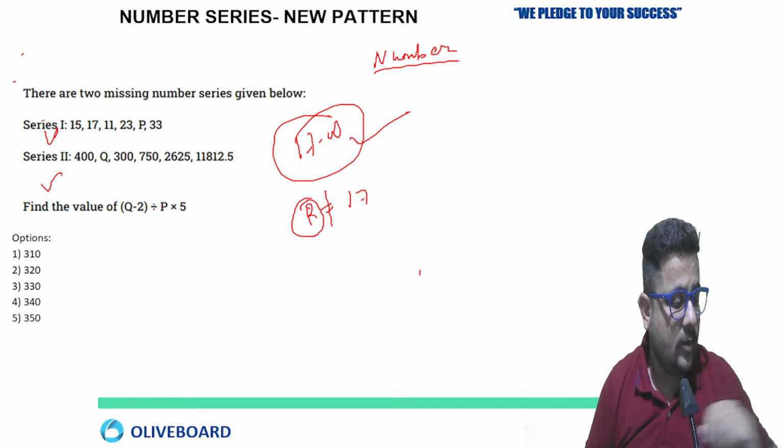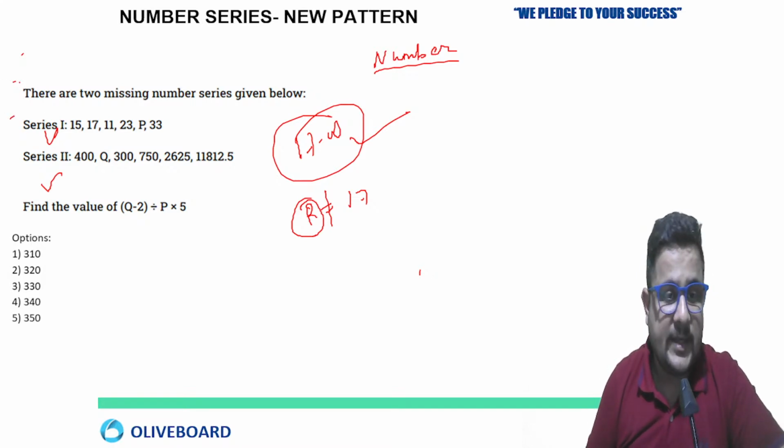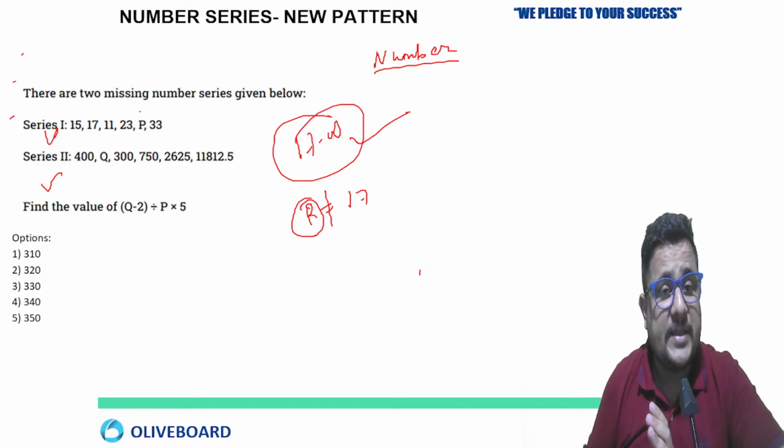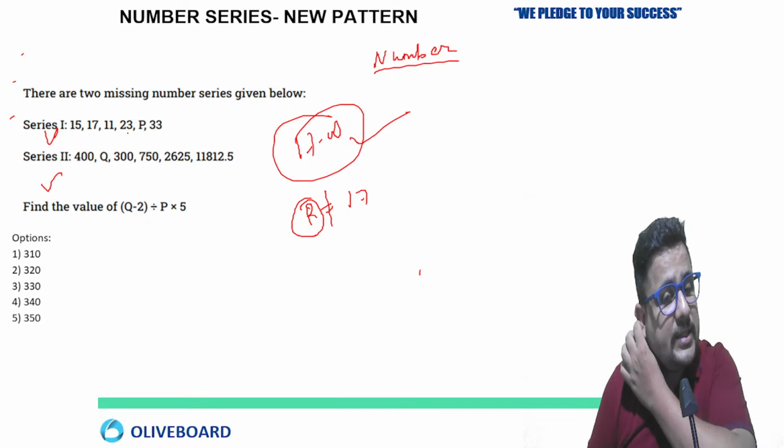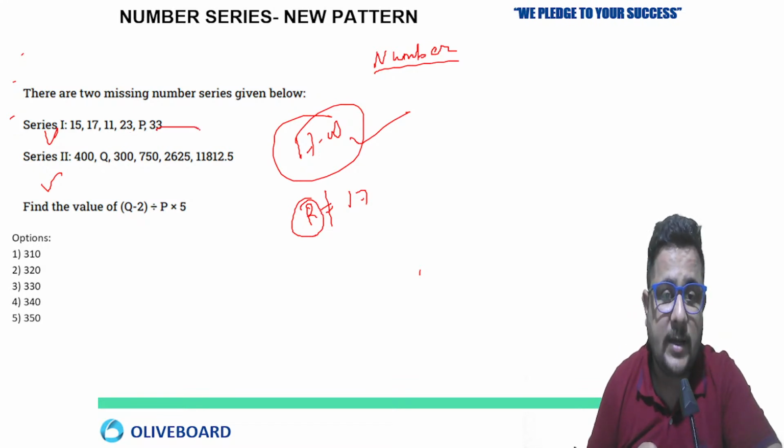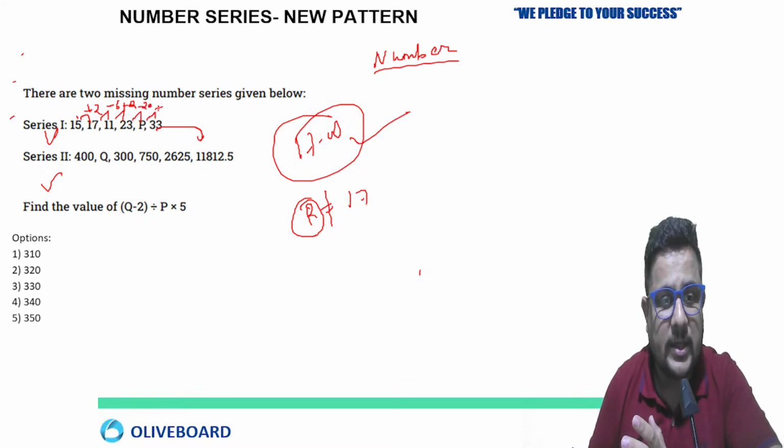Okay, now everything is clear. There are two missing number series given below. First we will complete this. Series 1 and series 2 are given. We have already completed the pattern here. In series 1, I told you the pattern in the previous session: there is a gap of +2, then +6, then +12, then +20, and +30 was there. So the value of P was 3.